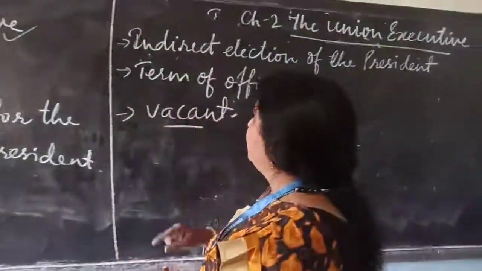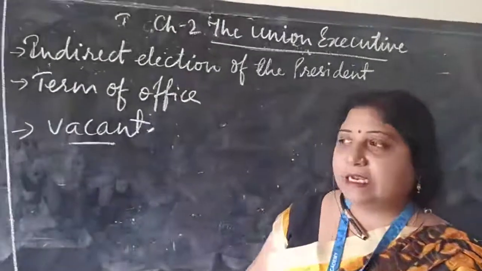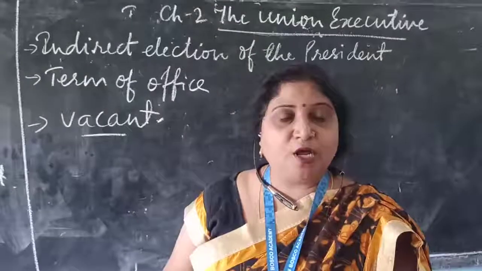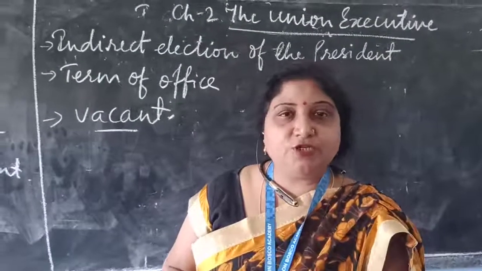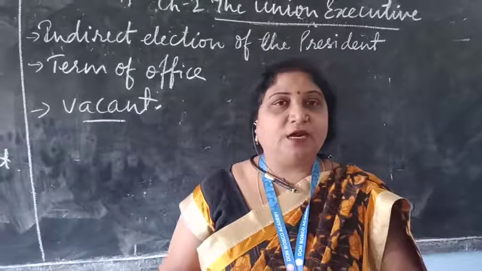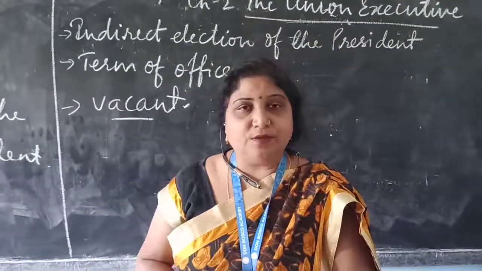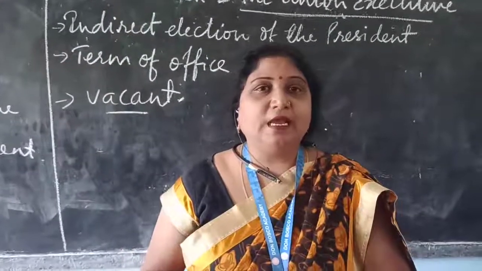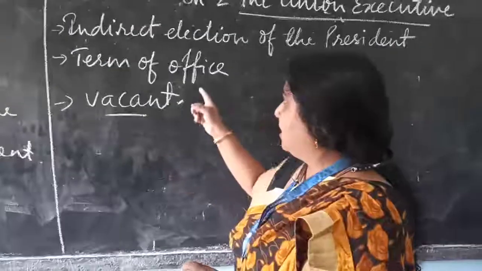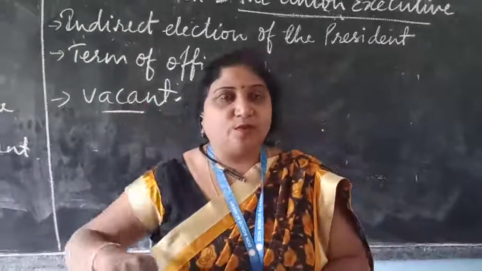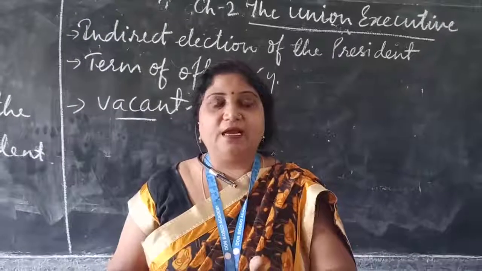The next you have to remember, why the president is elected indirectly. The president is elected indirectly to establish the parliamentary form of government, where the real power is enjoyed by the prime minister and the council of ministers, and the president works on the advice of the prime minister and the council of ministers. And it is done to avoid unnecessary expenditure. Term of office: 5 years. And how does the seat become vacant? The seat of the president becomes vacant through death, resignation and impeachment.